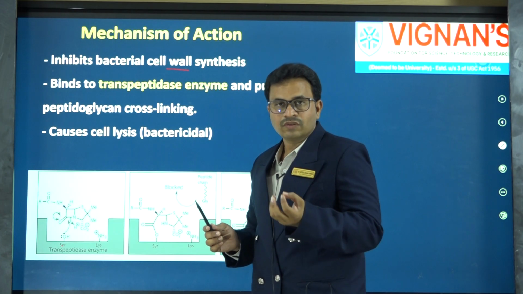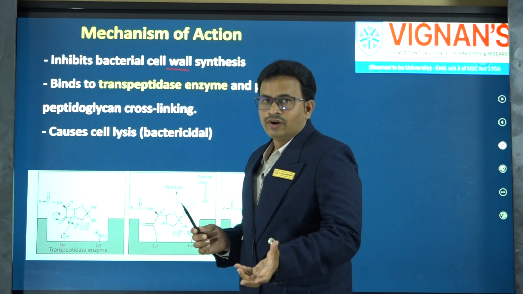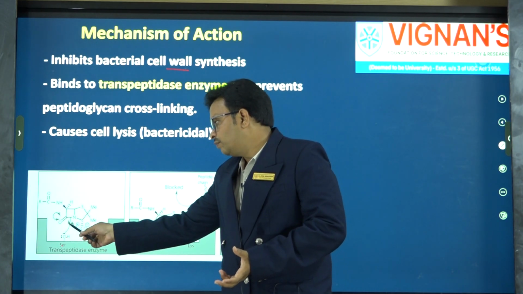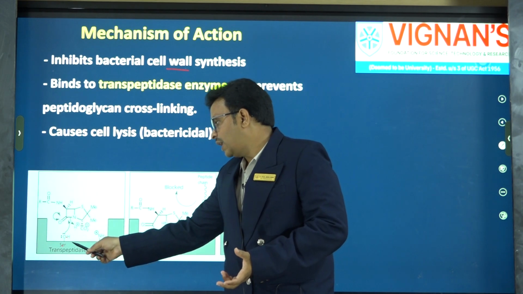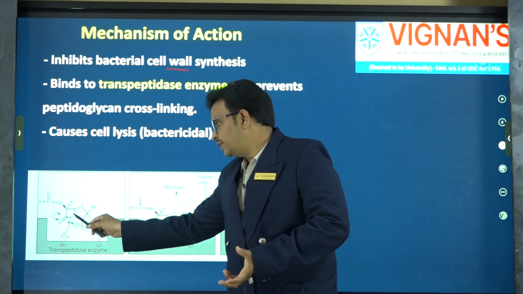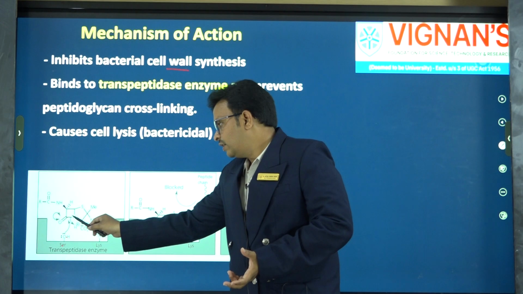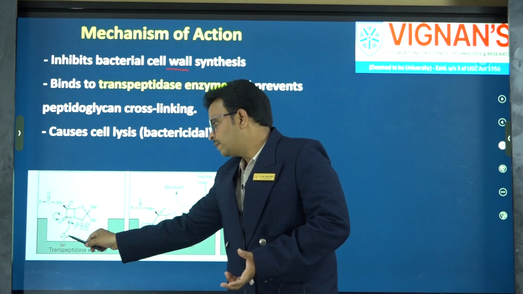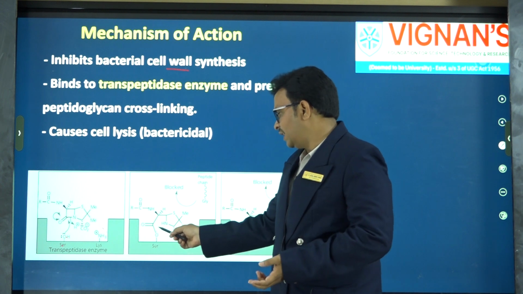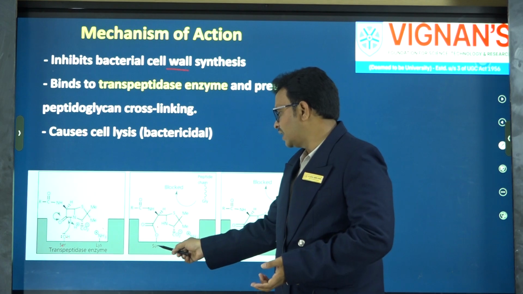That is why, because of this strain, the ring will readily open whenever it comes into the vicinity of electron rich sites like a hydroxy group. This is the active site of the transpeptidase enzyme, so the beta lactam ring of the penicillins will come and sit here, and they will form a new bond with this particular serine. This type of inhibition is also called covalent inhibition, because it is forming a covalent bond with the oxygen of the serine residue.